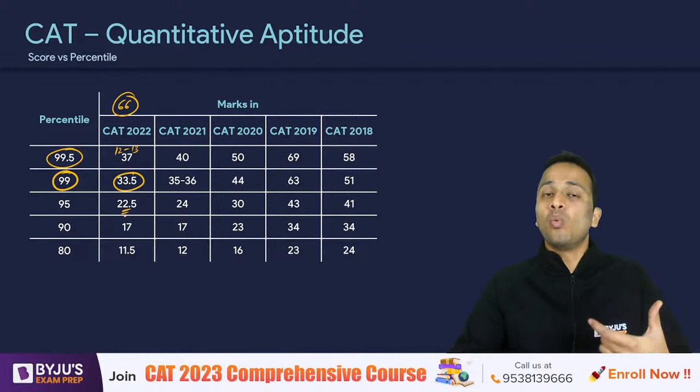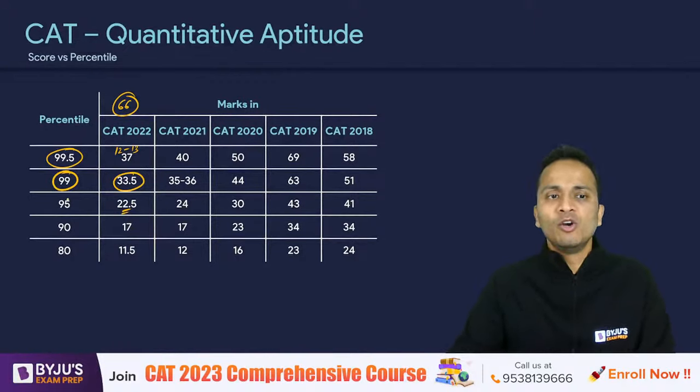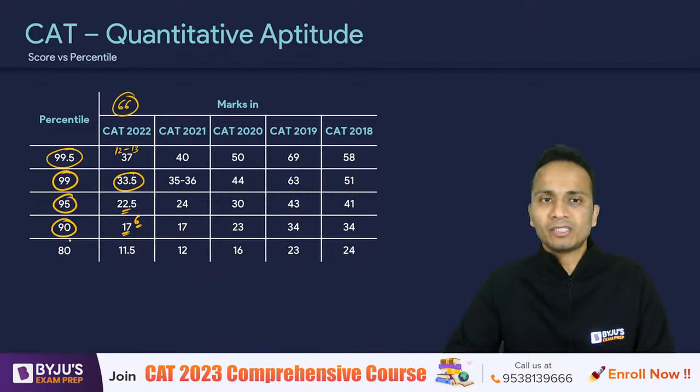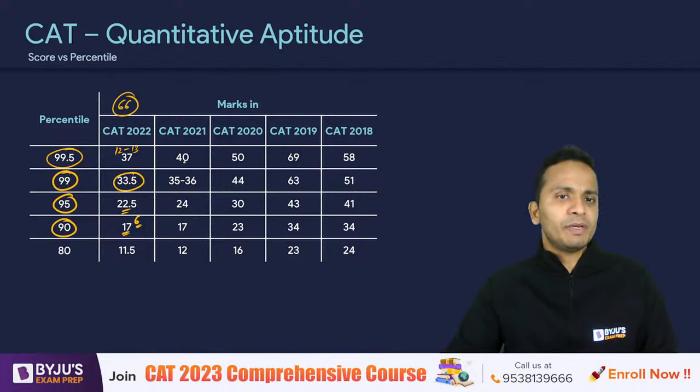A score of 22.5, that means one third, which means 7 to 8 effectively correct questions, will fetch you 95 percentile. A score of 17, that means 6 questions correct, and your percentile will be 90 plus. Now, if I look at the previous year paper, a similar feat, 99.5 percentile, was achieved at a score of 40. That means somewhere around 13 to 14 effective corrects.